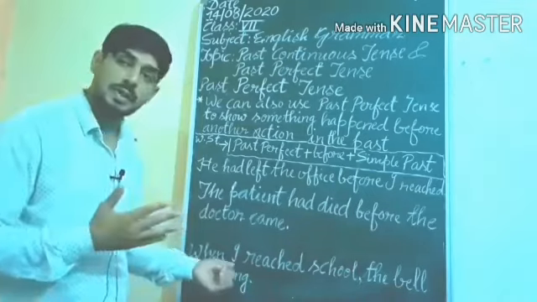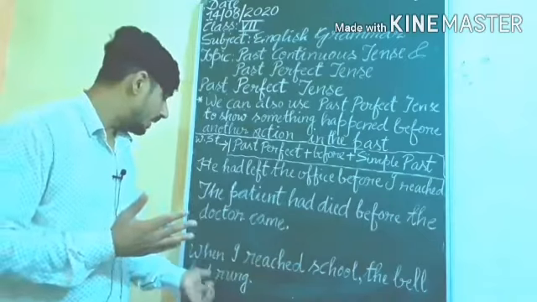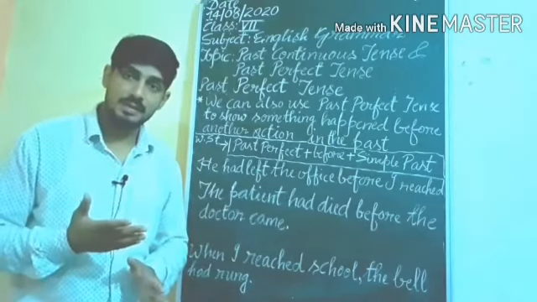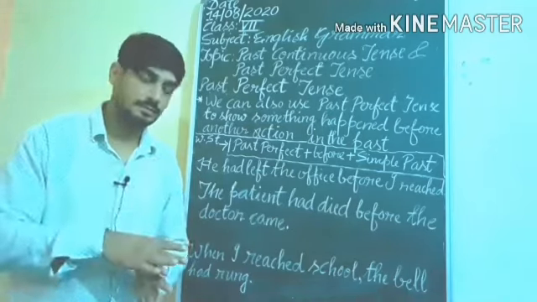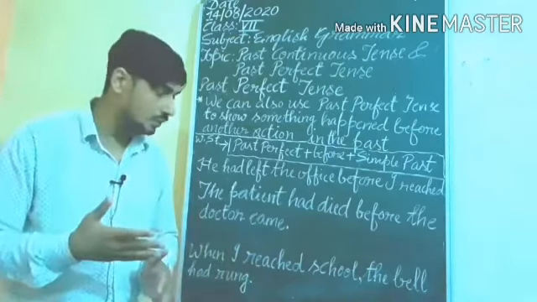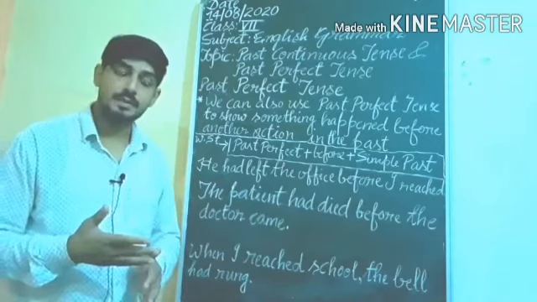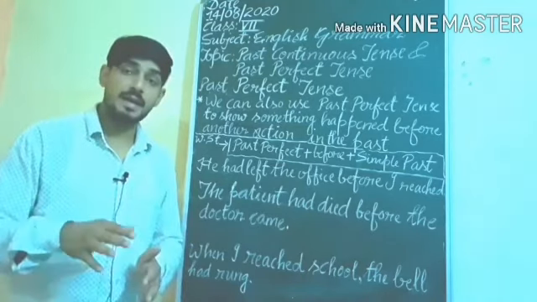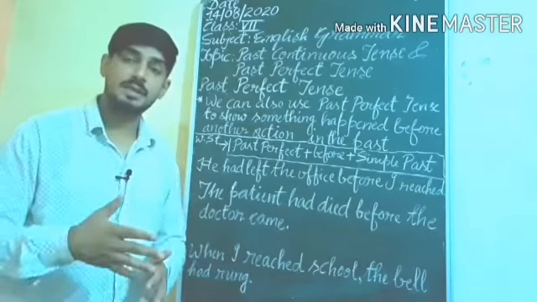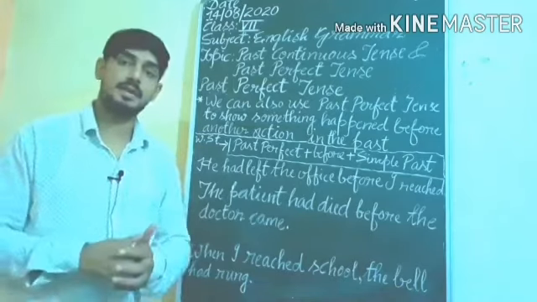So here: when I reached school, the bell had rung. What had happened first? The bell had rung, before I reached school. The bell had rung means the bell had already rung when I reached school. I reached school later. Understand? And the bell had rung earlier.